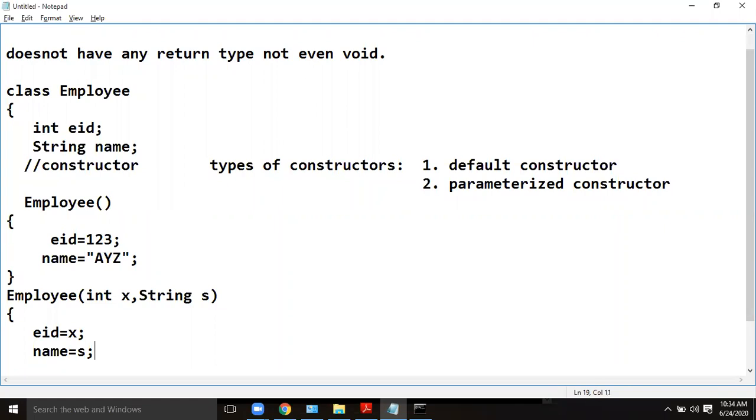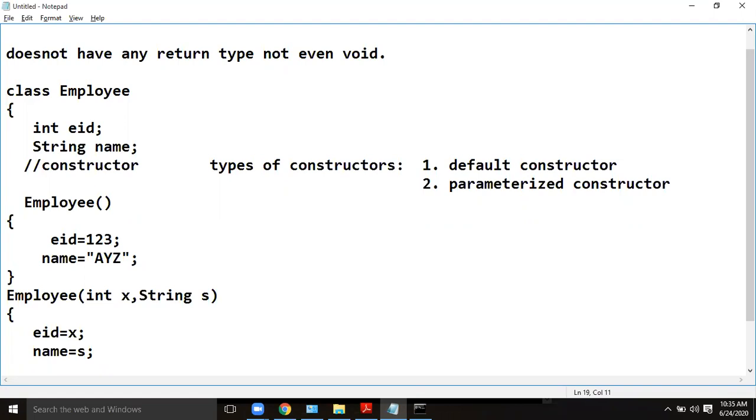Whatever value is received for int x is used to initialize EID, and whatever value is received for s will be used to initialize name. In this way, the instance variables for the class Employee are initialized, meaning the object is built. That is how the object is built.